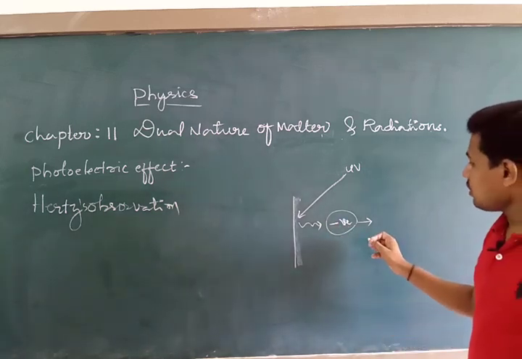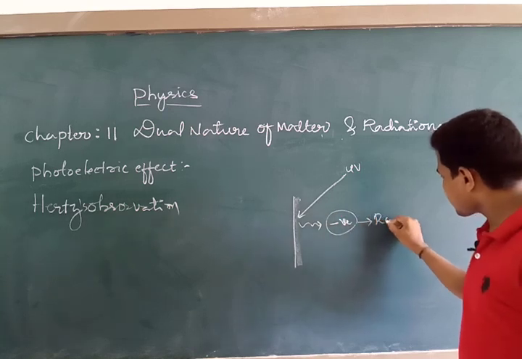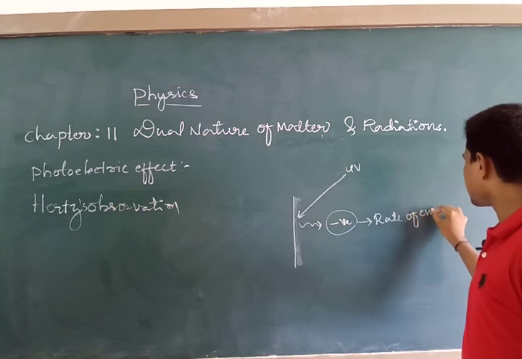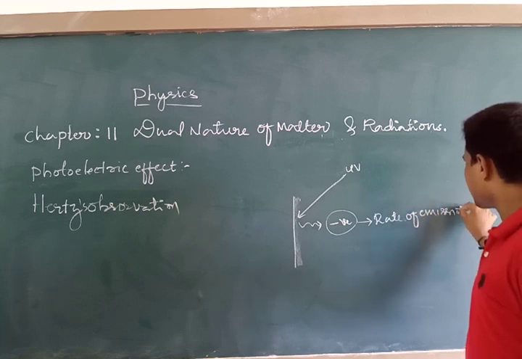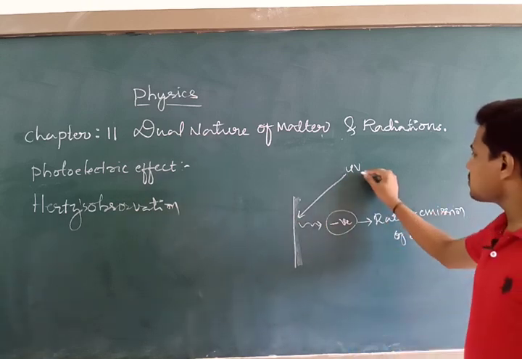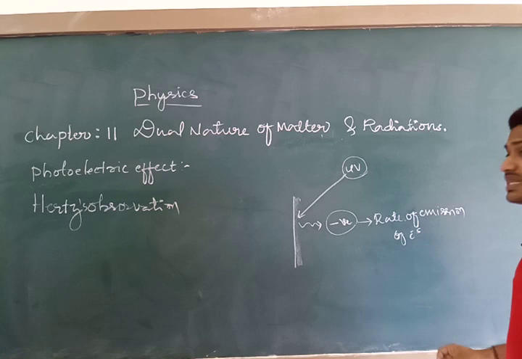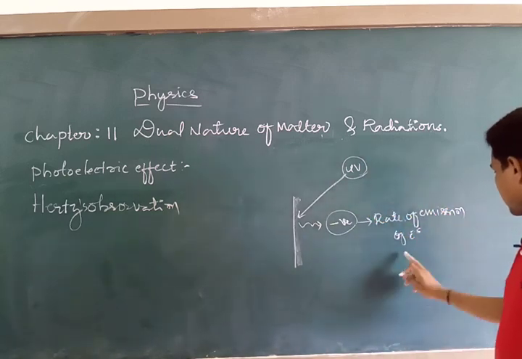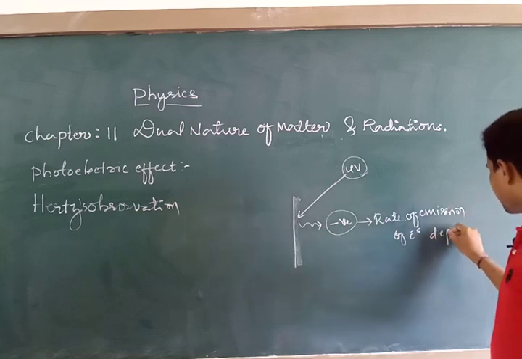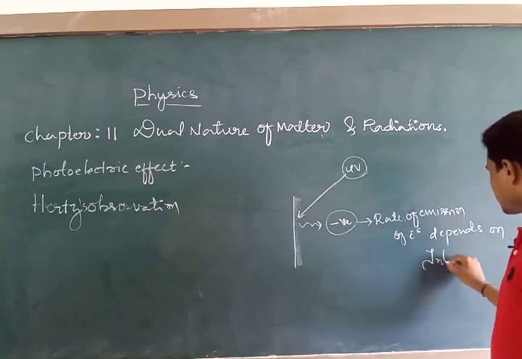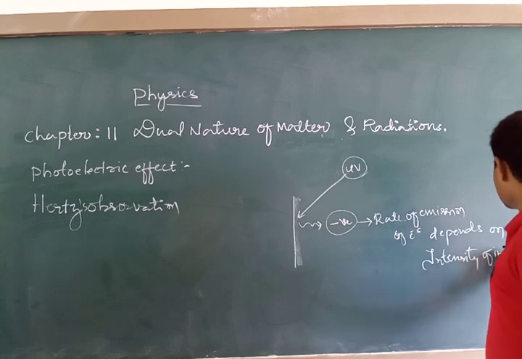Here, the rate of emission of electrons, this is very important, from the surface of a metal mainly depends upon the intensity of the incident radiation. What does it depend upon? Intensity. The rate of emission of electrons depends on the intensity of incident radiation.